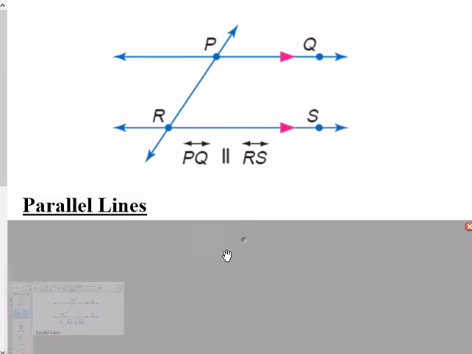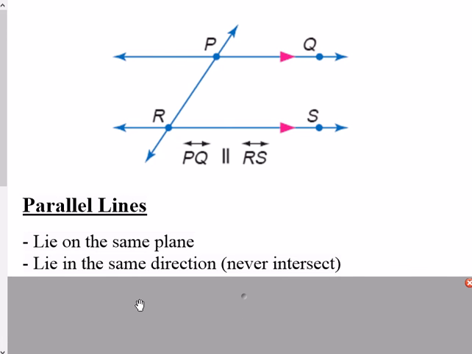Parallel lines. First of all, parallel lines, the symbol on a diagram you see up here are these arrows. When you see arrows, that's saying that the lines are parallel. Then on a statement, either two vertical lines like this, or sometimes in some books they'll make them look diagonal. But as opposed to the symbol for perpendicular, that's the symbol for parallel. So here in this graphic, line PQ is parallel to line RS.